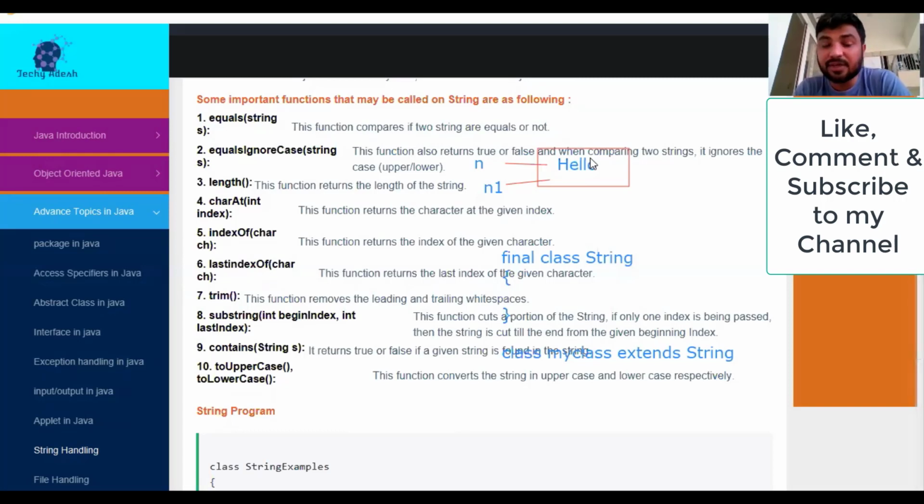Now what is the next function? The function is substring. What does it do? With charAt, I can extract a particular character from a given index, right? But suppose I have to extract multiple characters, from one position to another position. So what is the function? The function is substring. Clear? Substring extracts a particular string, multiple characters, a combination of characters. It returns a group of characters, right?